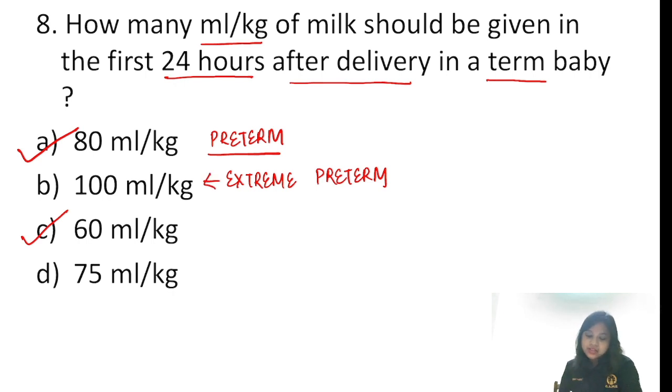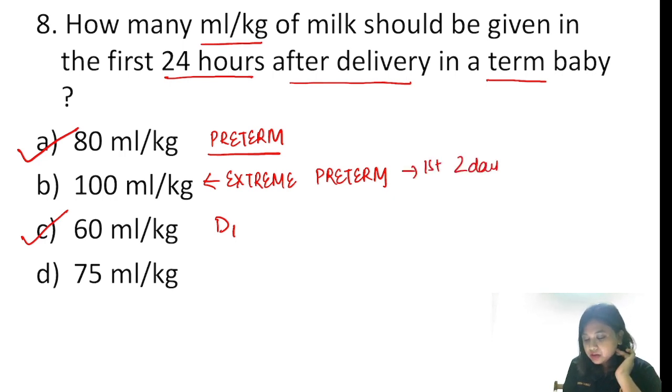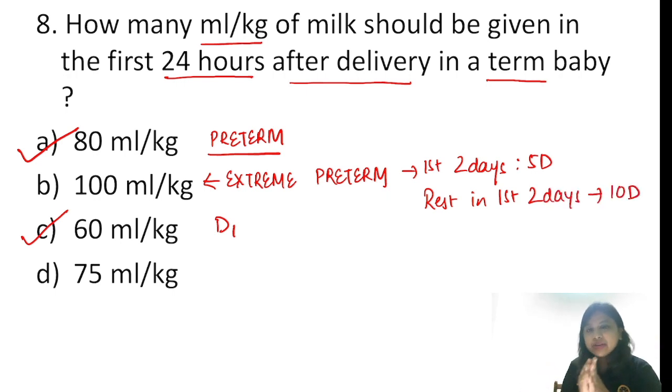And you are asked in day 1. From day 2 we add plus 15. So day 2 of life in a term baby, we are going to get 75 ml per kg of fluid. Okay. And in the first 2 days in a neonate, we always give 10D. From the day 3 onwards, we can give other fluids. We give only dextrose. In case of extreme preterm, in the first 2 days, we give 5D. But in the rest, in the first 2 days, we usually give 10D. From the 3rd day onwards, we can give any fluid.